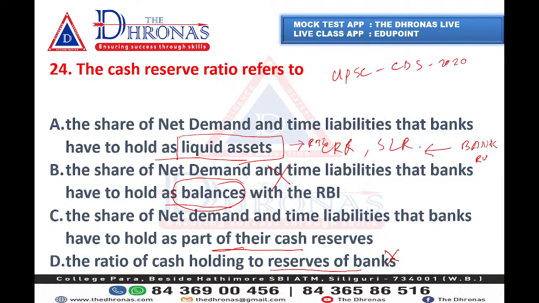So there is no balance thing here, and no share of net demand and liability that banks have to hold as part of their cash reserve. They might hold different kinds of cash reserves, but that is not part of this. This is because of the bank run.